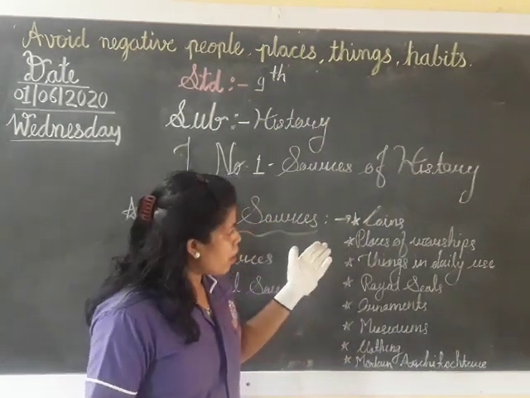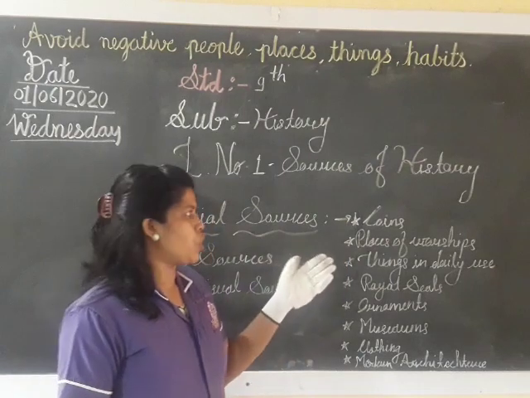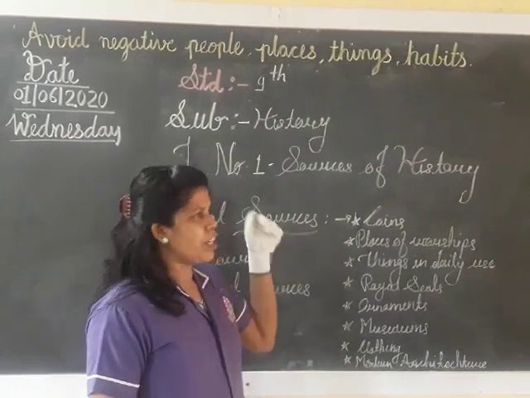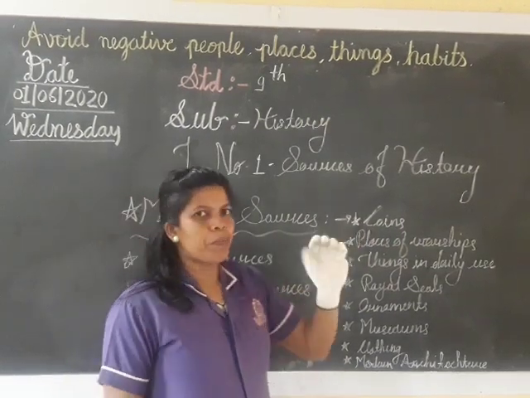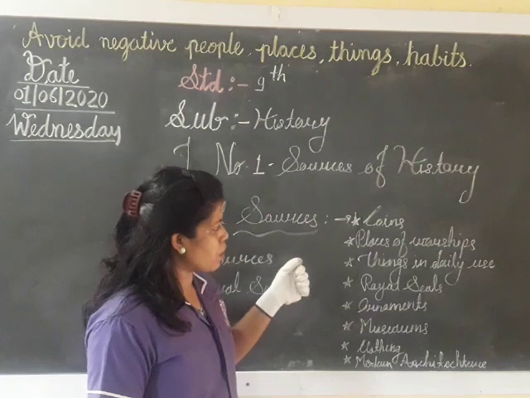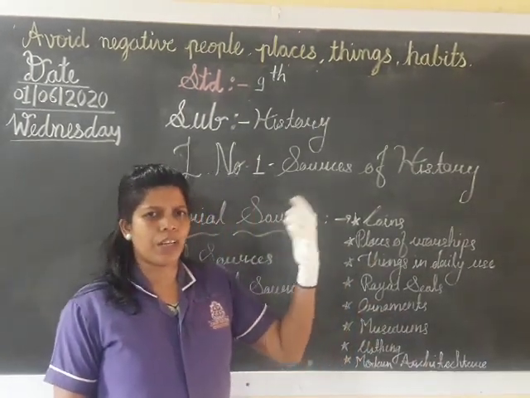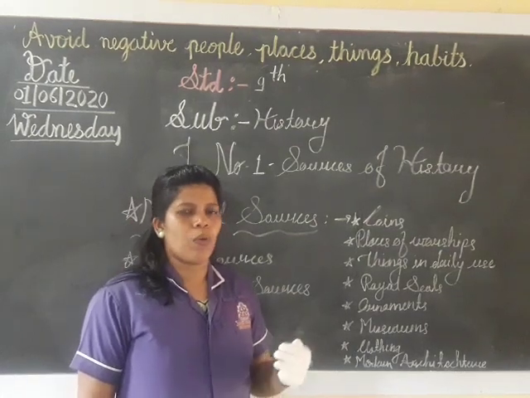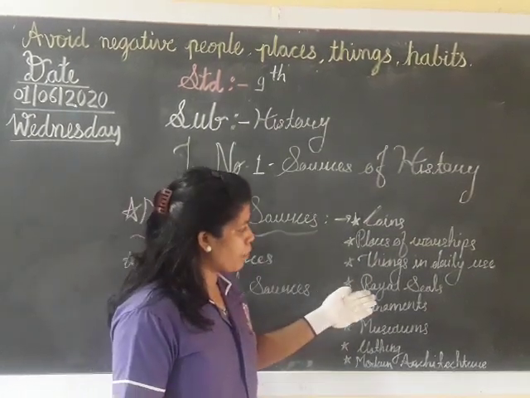second is places of worship, where we are going for worship. We can see the history from those sources. With the help of coins also we come to know the history, material sources. Things in daily use, some things we are using daily while worshipping, so we can come to know the material sources.